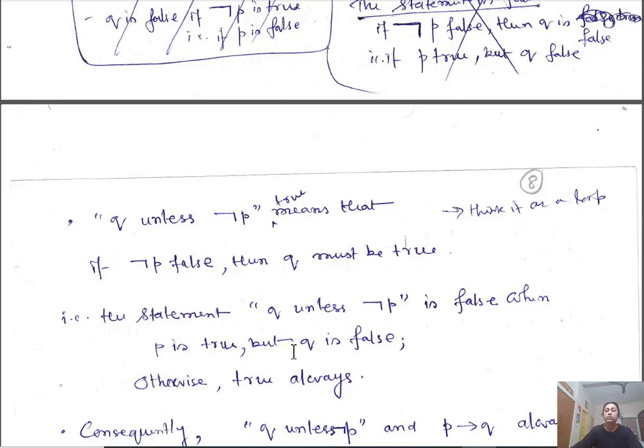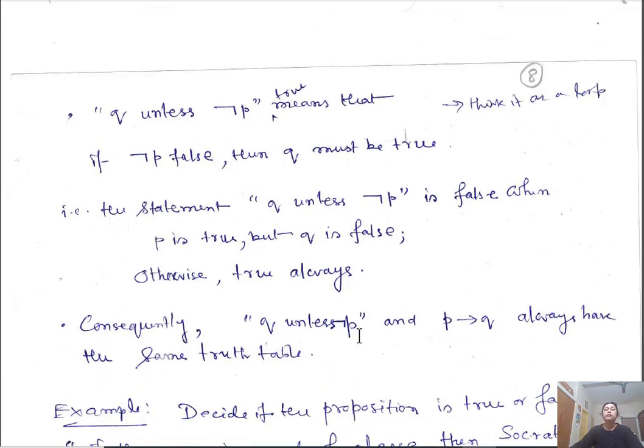Always true otherwise. Do the reasoning by yourselves. Q unless negation of P: sometimes thinking of it as a loop helps. Unless negation of P means as long as negation of P is false, this is true. If you want to assign this statement the truth value false, then this is how it is executed. So Q unless negation of P is the same as P implies Q. They will have the same truth table.